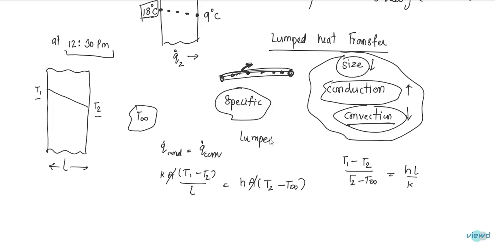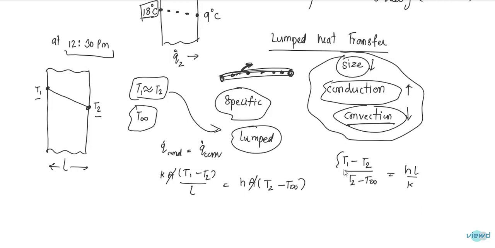Now if you observe this, what is lumped heat transfer? Lumped means there should be no change of temperature with position. So at every point of the body, the temperature should be approximately the same. If the temperature T1 is nearly equal to T2, then we can say the body possesses lumped heat transfer.